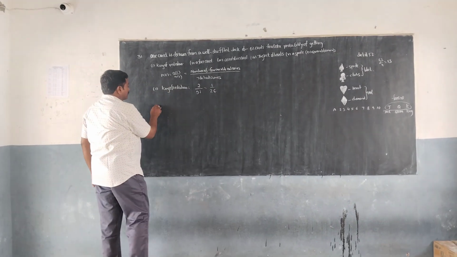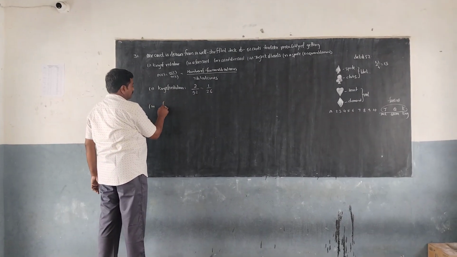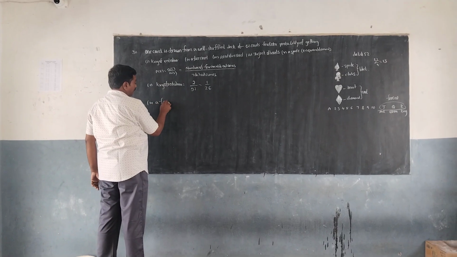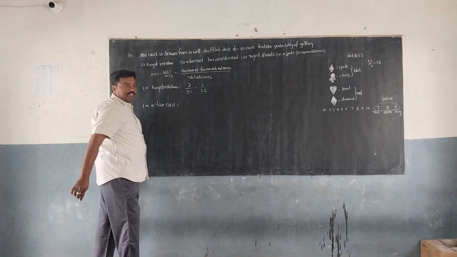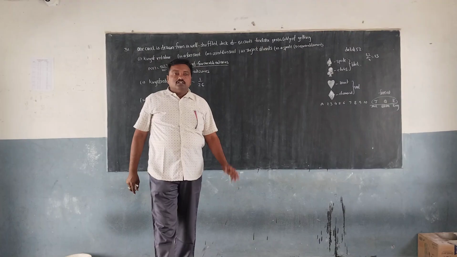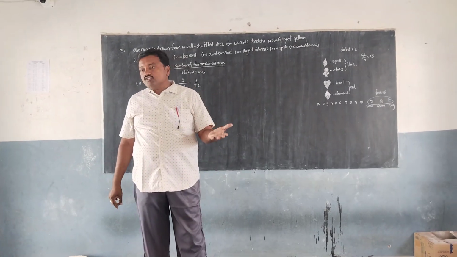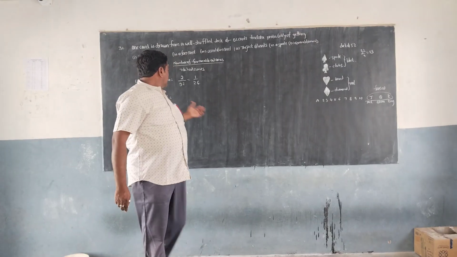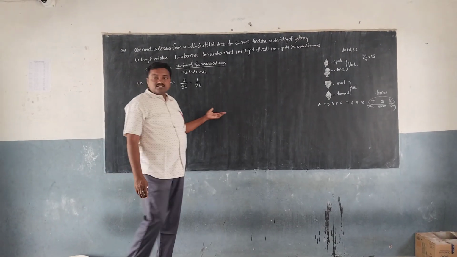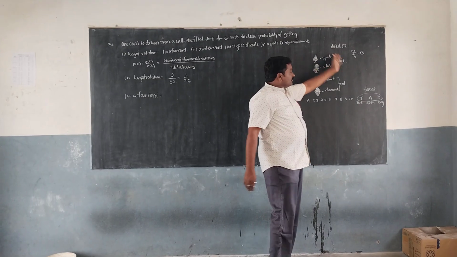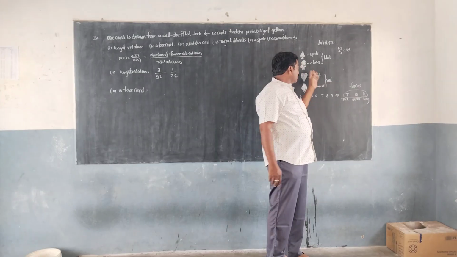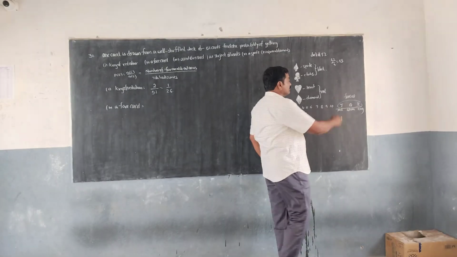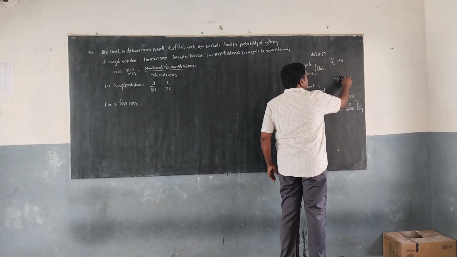Now we go to the second question, face cards. Again P of E equals favorable outcomes by total outcomes. How many face cards are there in a deck? In one set I have 3 face cards, and there are 4 sets in total, so 3 into 4 is 12 face cards.